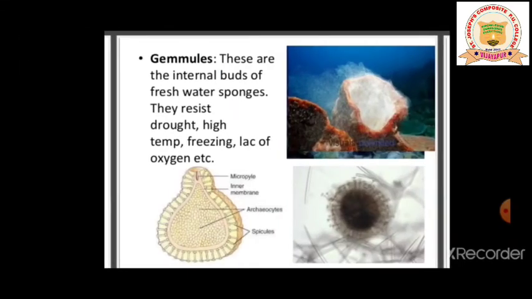The next asexual reproductive structure is gemmules. These are the internal buds of freshwater sponges. They resist drought, high temperature, freezing, and lack of oxygen. So in the case of sponges, you are going to see a special asexual reproductive structure, we call it gemmules. They are going to form internally, they are going to get protected because they can resist drought, or they resist high temperature or freezing, lack of oxygen, etc. So sponges produce gemmules on their body.